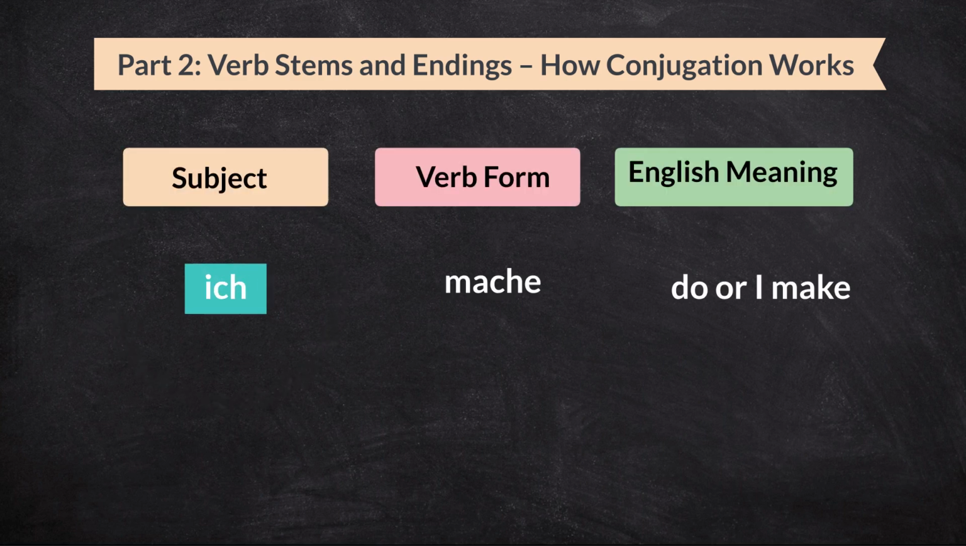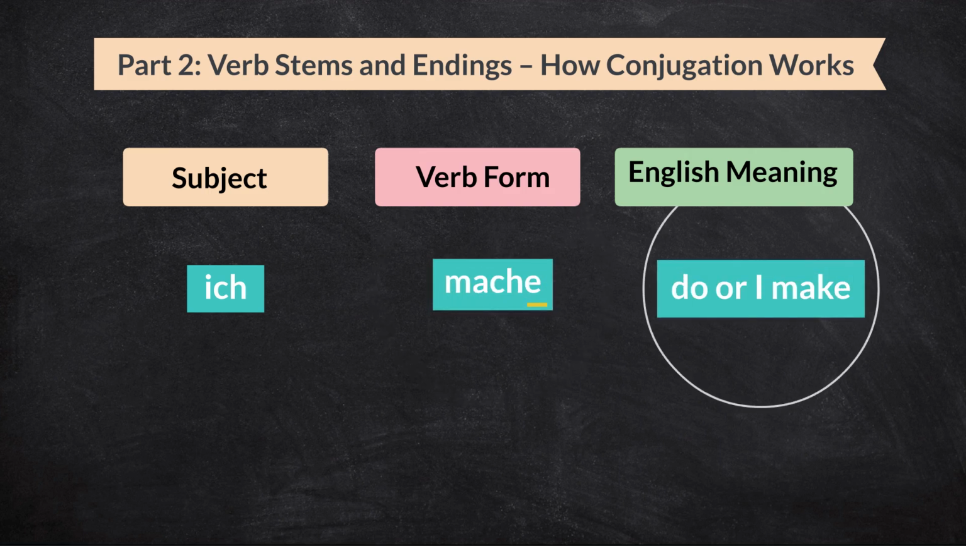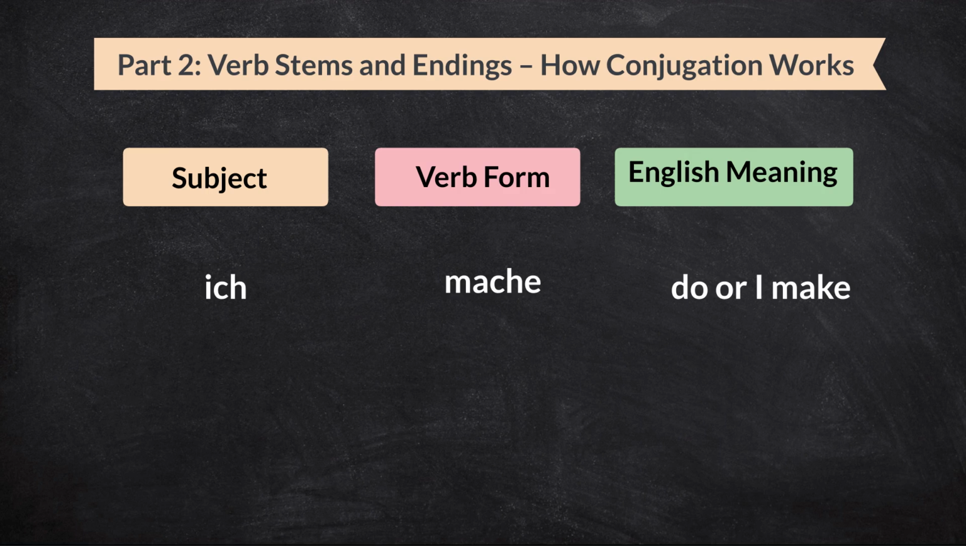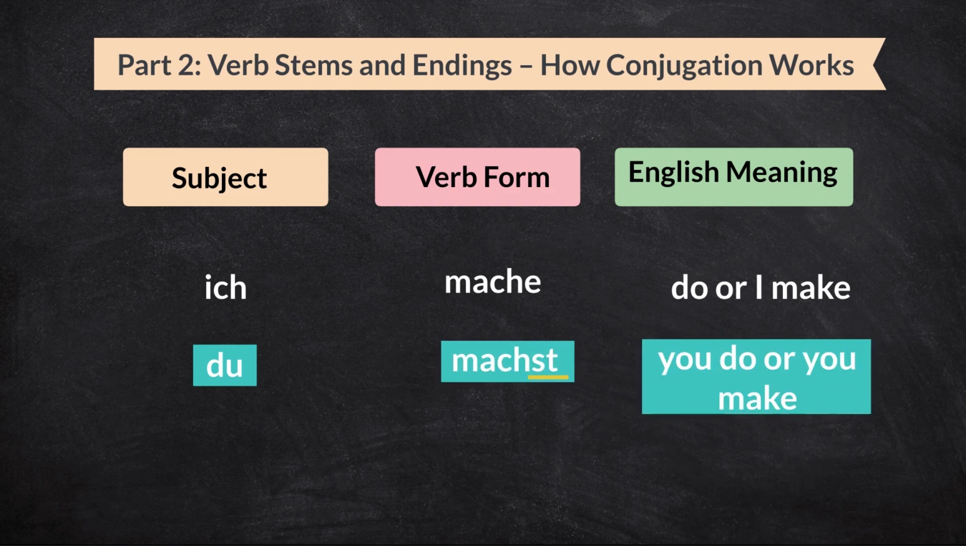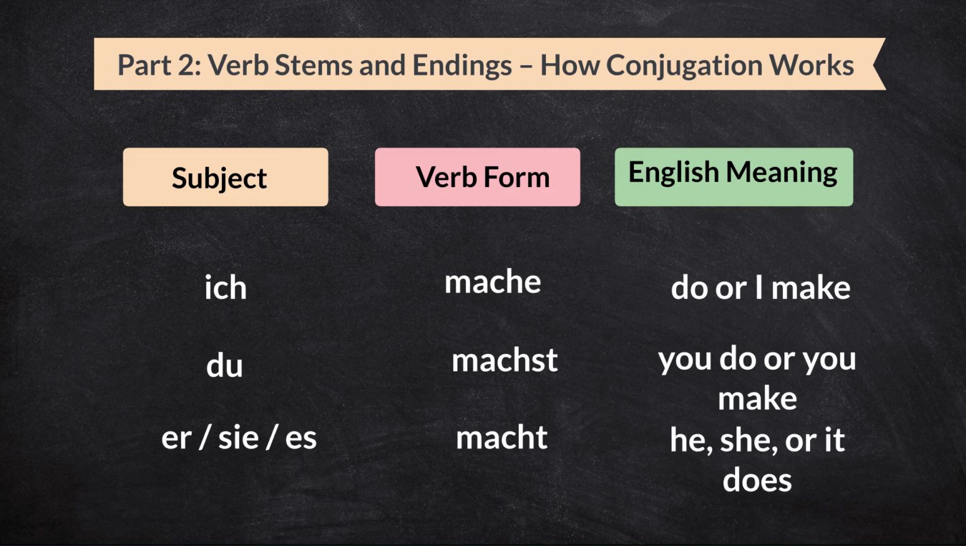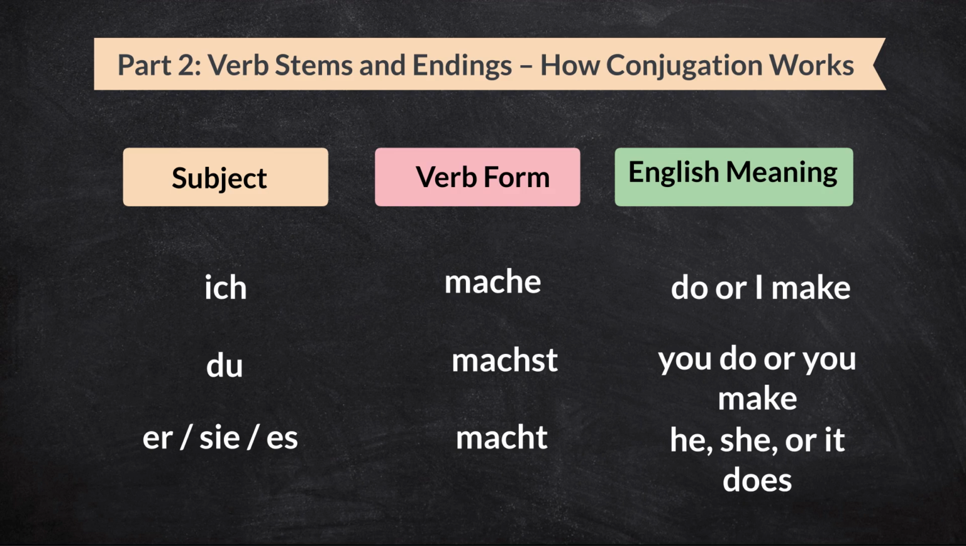For ich, which means I, we add e. So, ich mache means I do. For du, which means you, we add st. So, du machst means you do. For er, sie, or es, which mean he, she, or it, we add t. So, er macht means he does. This pattern of finding the stem and adding an ending is how most regular German verbs work.